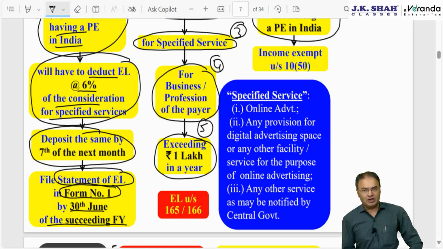Otherwise there will be penalty. Other provisions we will be discussing. This is equalization levy under section 165 or 166. Payment should be for specified service. What do you mean by specified service?